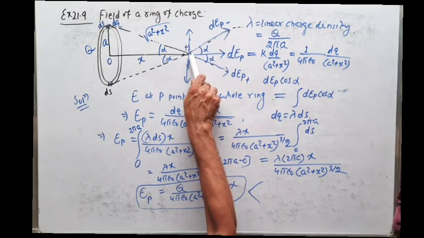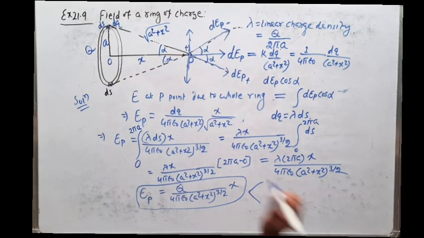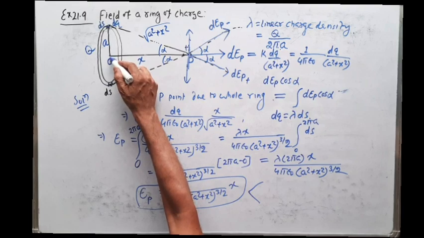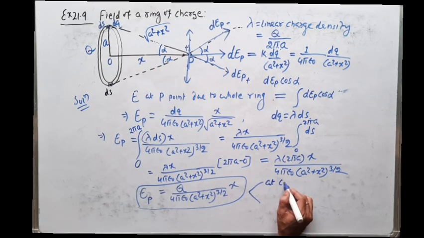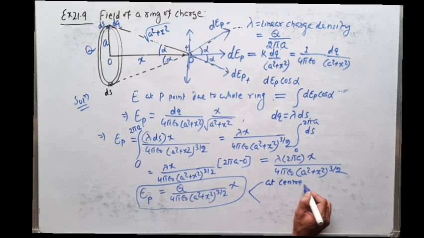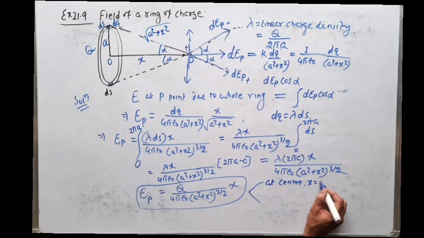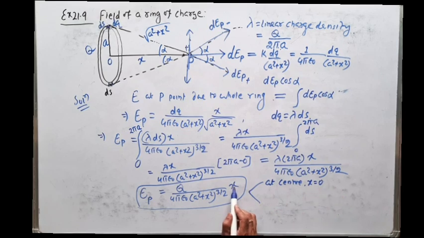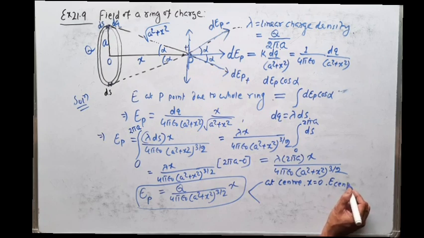If this point P lies at the center, what will happen? The x value will be 0. So at the center, that is P lies at the point O, x is equal to 0. So if we put x equal to 0, then the electric field intensity at the center of the ring will be 0.